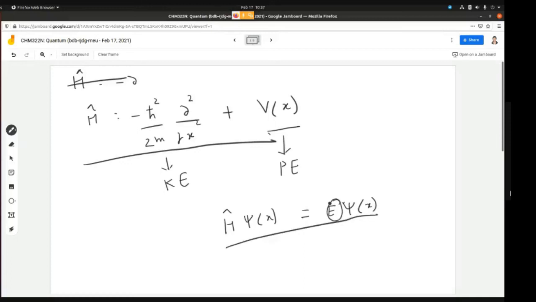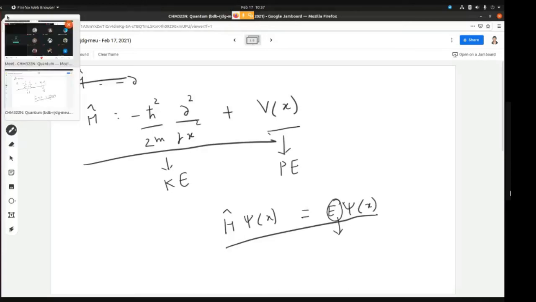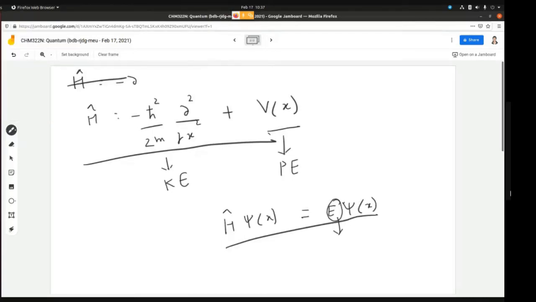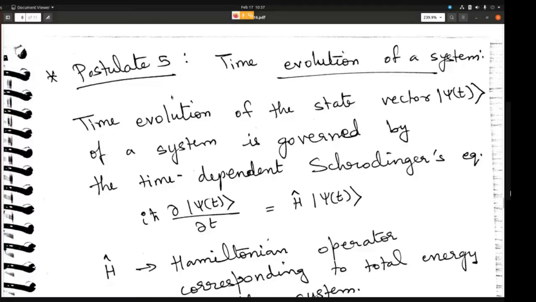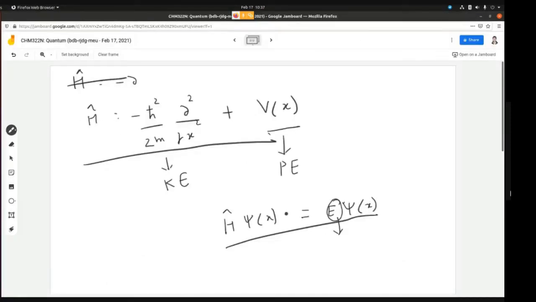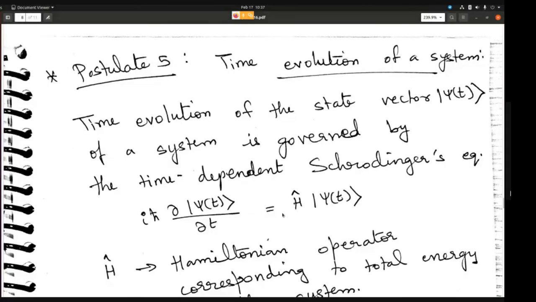If you had done this, you would have got the value of energy. I guess now you can realize what is this energy that I was asking about. You will get the total energy if you just apply this equation. And I think we have also done similar problems in the assignment. So this is what it means. Here it is the time dependent Schrodinger equation. This one is the time independent Schrodinger equation. But the other one is the time dependent Schrodinger equation.